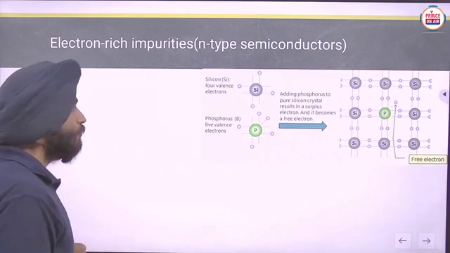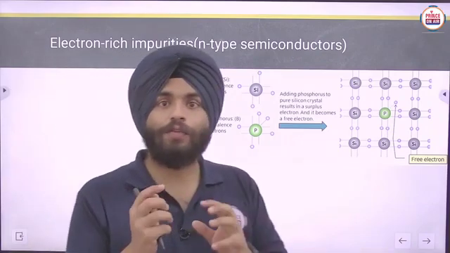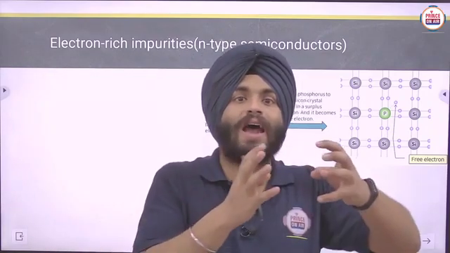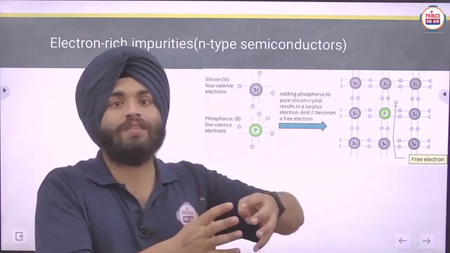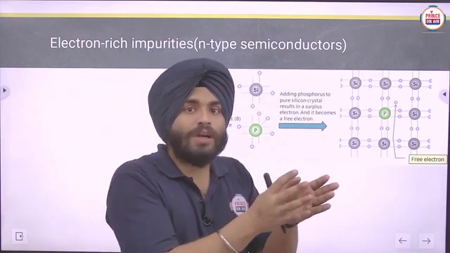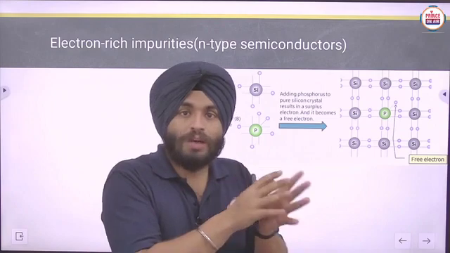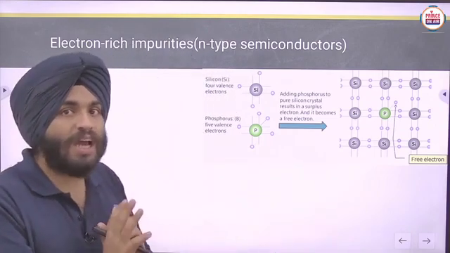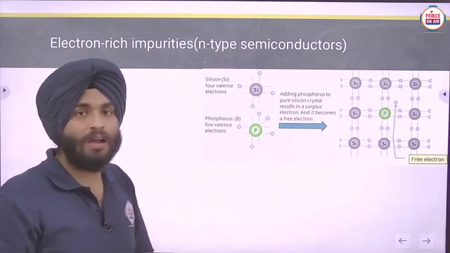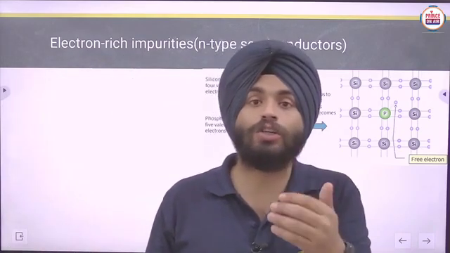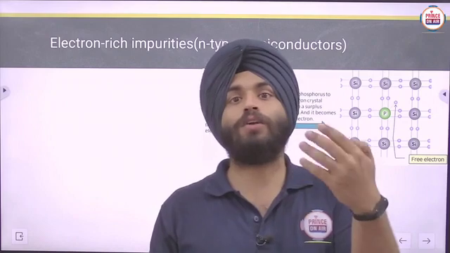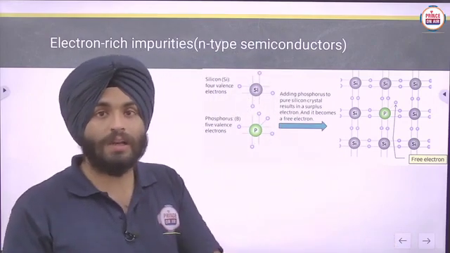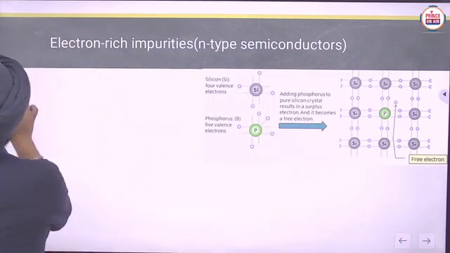But if you join that silicon with elements which have more than 4 valence electrons or less than 4 electrons, a particular type of semiconductor is formed, and in that case the conductivity of that semiconductor will increase. Here is an example.